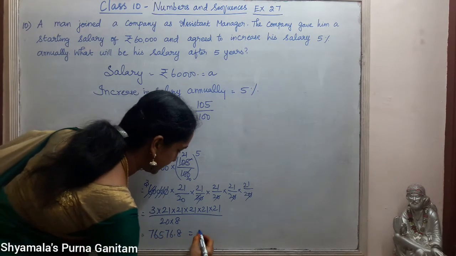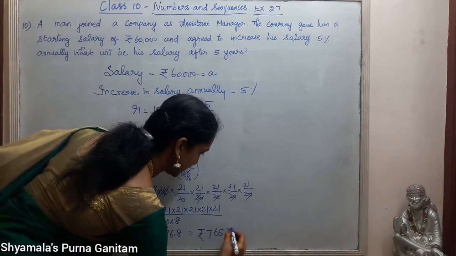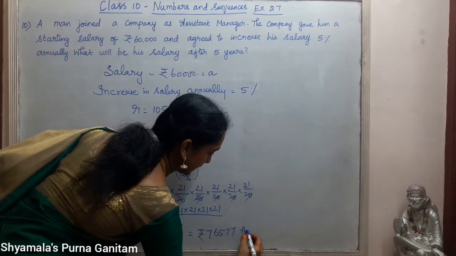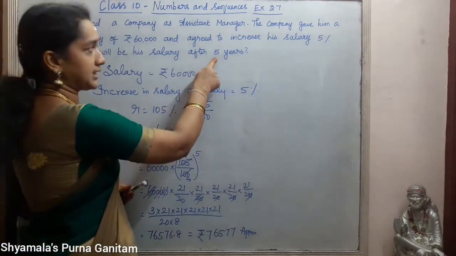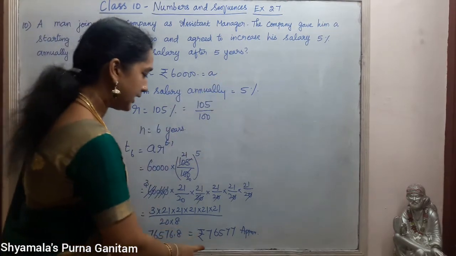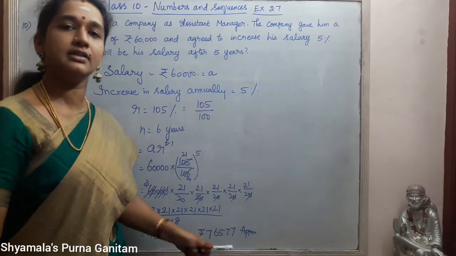So we can write this as rupees 76,577 approximately. So after 5 years, he will get the salary as 76,577.